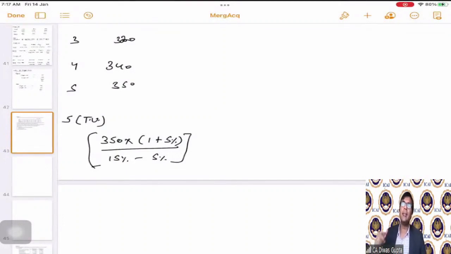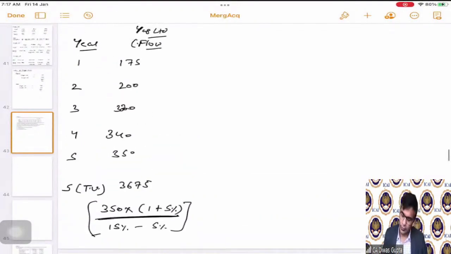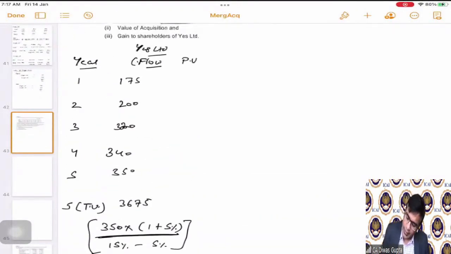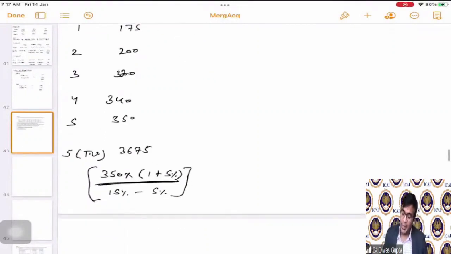Terminal value means that this is actually the perpetual cash flows that we are going to get. So the valuation of the perpetual cash flows will be that cash flow divided by the 15% minus 5%. Okay, students. So this comes as 3675. Now here we'll note down the present value factor. And please note this perpetual cash flows amount, that is terminal value, will be for the fifth year end.